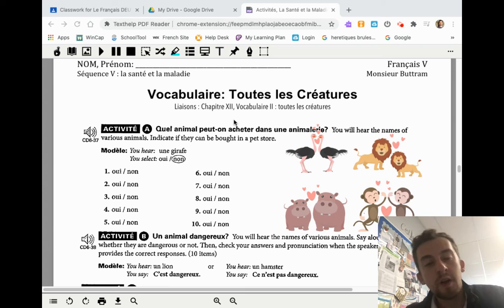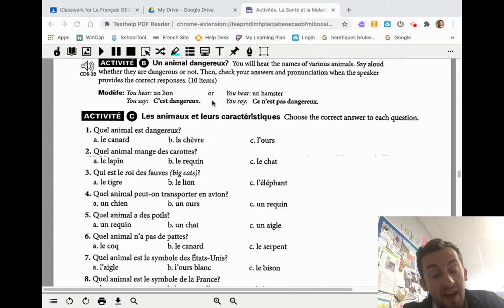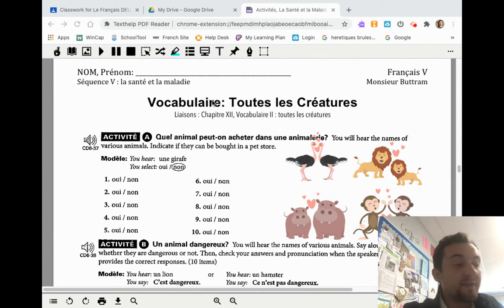Okay, bonjour. We're going to look at some vocabulaire that I'm including in Google Classroom. It's not on your sheet, but it is in this unit for some reason. Yeah, so you have that on Google Classroom. We're going to look at the activities that followed the ones that we just completed.